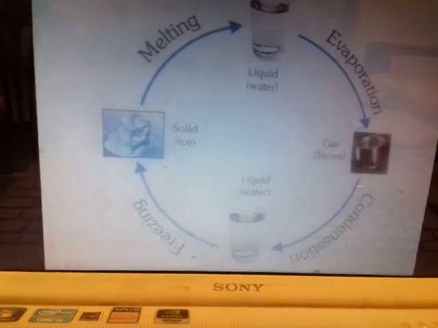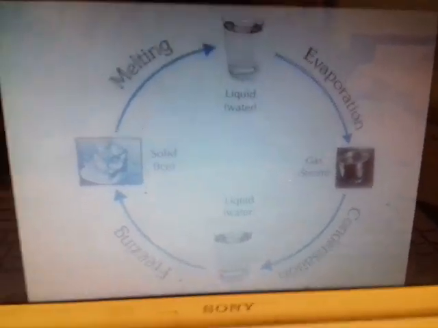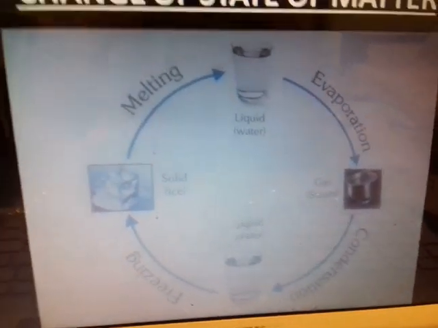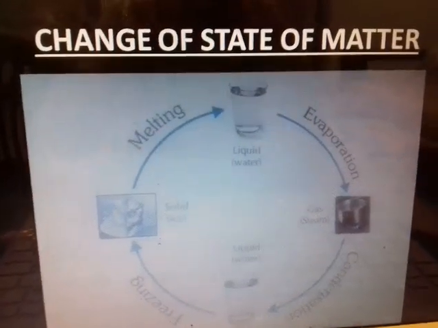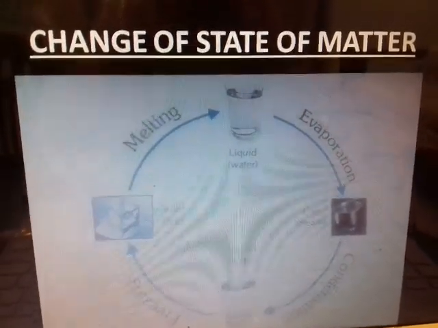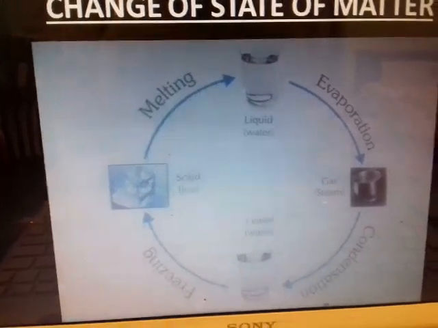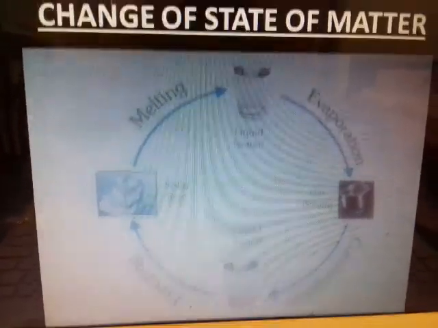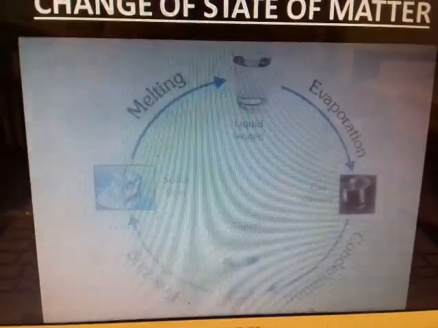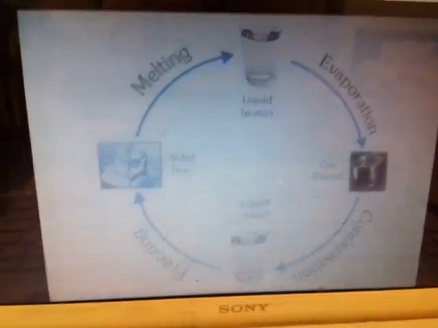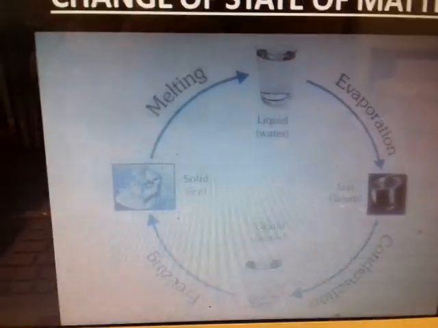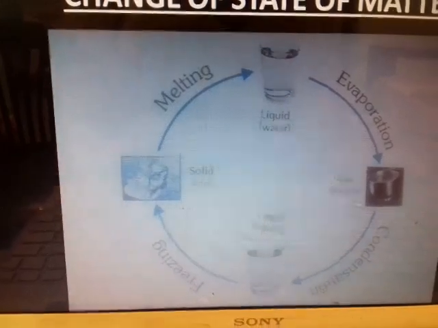In the case of water, when it is put into the freezer, it forms ice, and ice melts to form water again. Ice is melted when you take it out from the fridge, right? So that means the ice can be put into water state by heating.